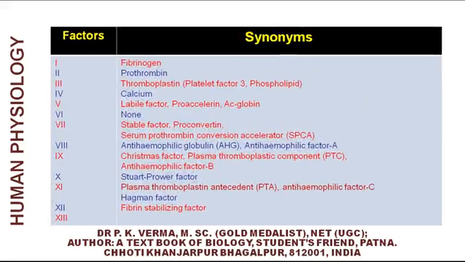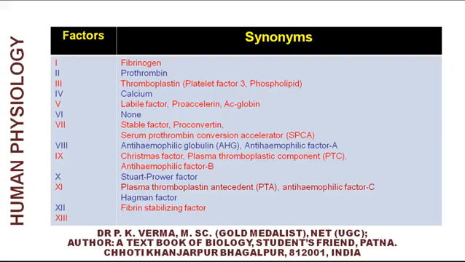This is the list of 12 factors. Factor 1 is fibrinogen, factor 2 prothrombin, factor 3 thromboplastin or platelet factor 3, or it is a phospholipid.